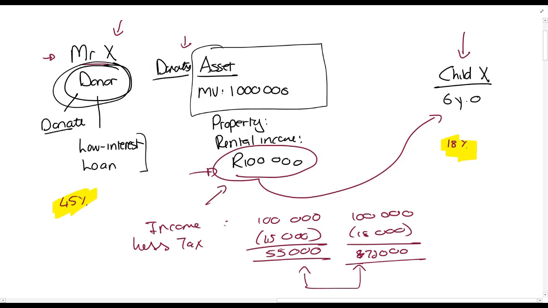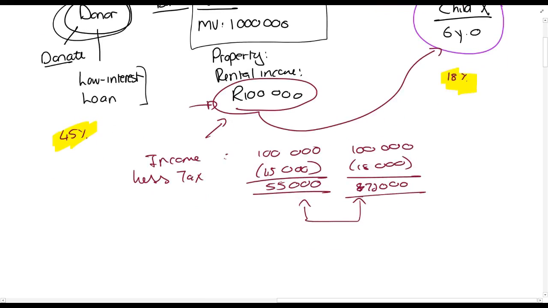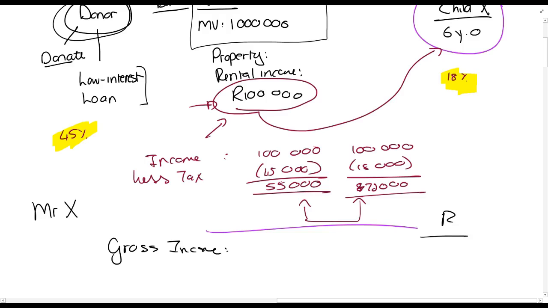So if Section 7 applies, here will be a Section 7 that applies, and that will be Section 7.3. I want you to understand what will happen. If we now do our gross income, your taxable income calculation, so here's our rands column, Mr. X will include the 100,000 rands in his income in terms of Section 7.3.